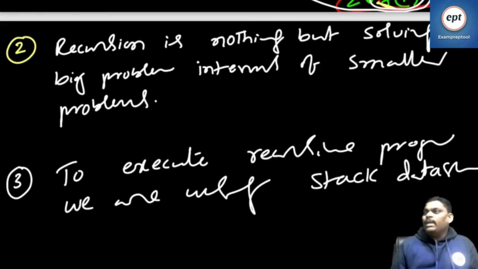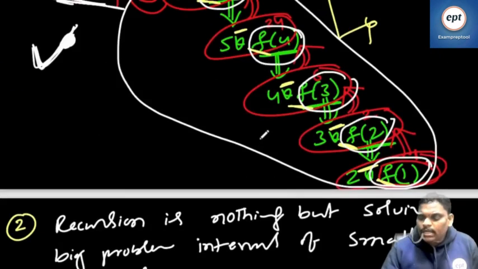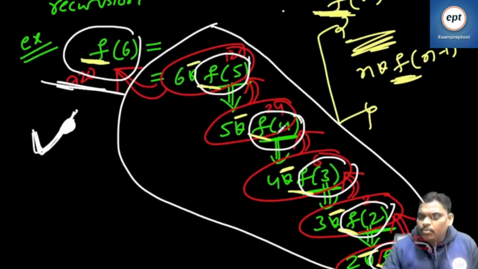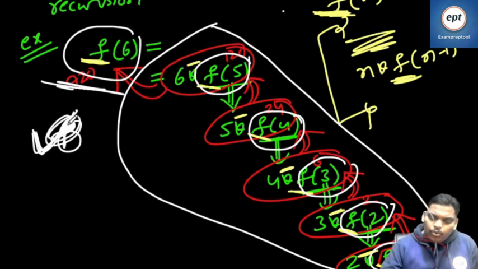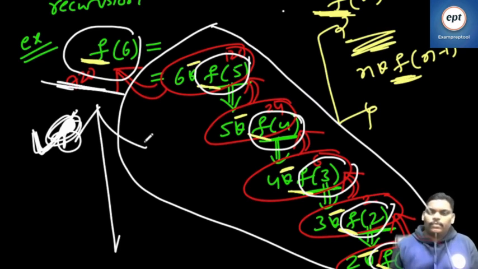One person you can manage somehow. Two people you can manage somehow. When more people are there, you have to use some data structure. The data structure which you are using is stack. Remember, to execute the recursive program, internally the computer uses a stack.